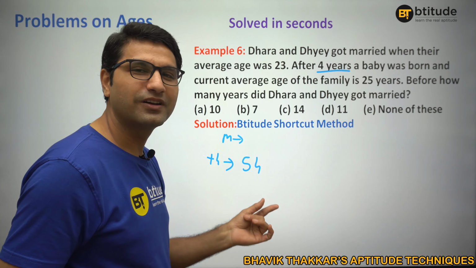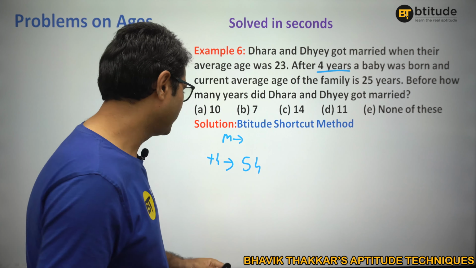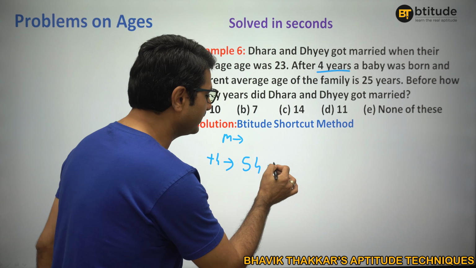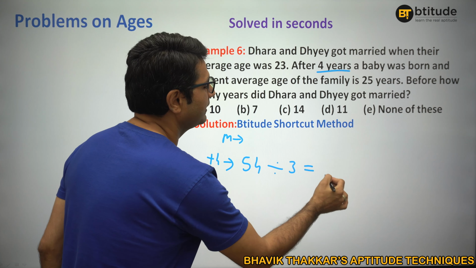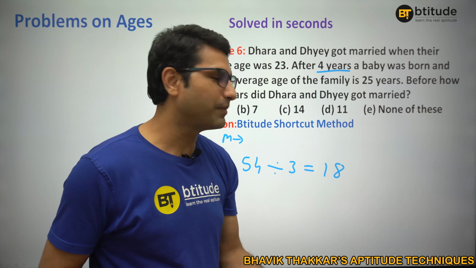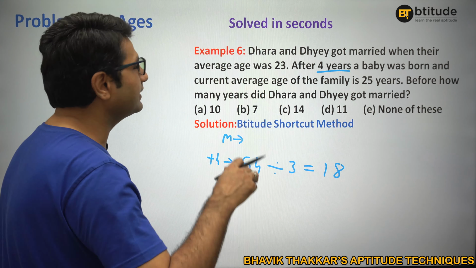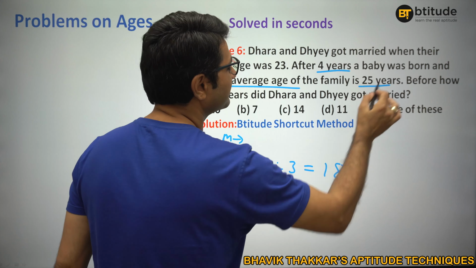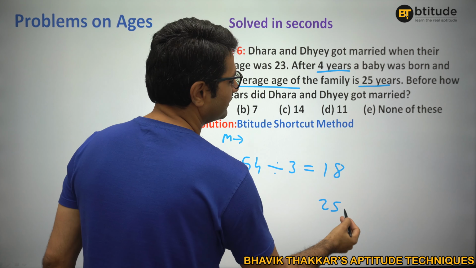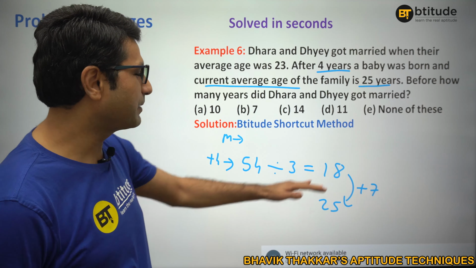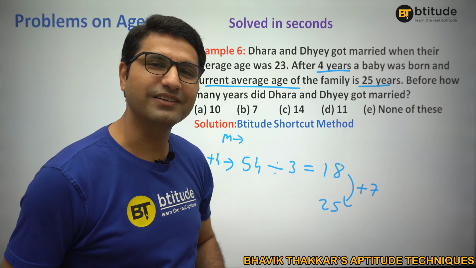So, 54 is now the sum of 3 people, right? When the baby is born, the sum is 54. That means the average is 54 divided by 3, 18, right? So, when the baby was born, the average age of the family was 18. And now they are saying the current average age of the family is 25. That means plus 7 years, right? Currently, after the baby is born, we are talking about plus 7 years.